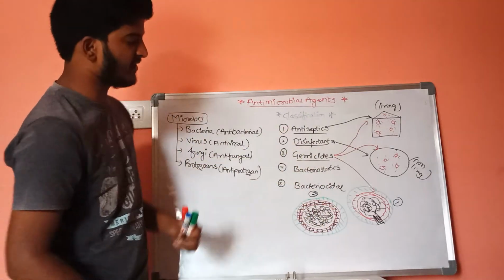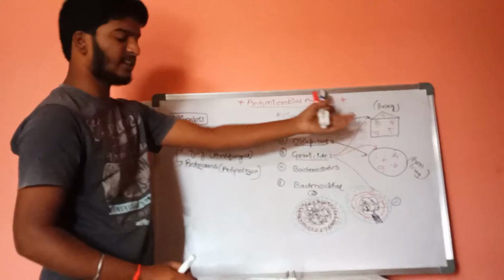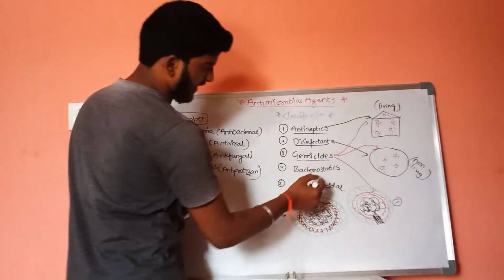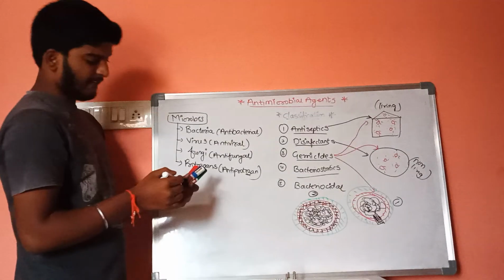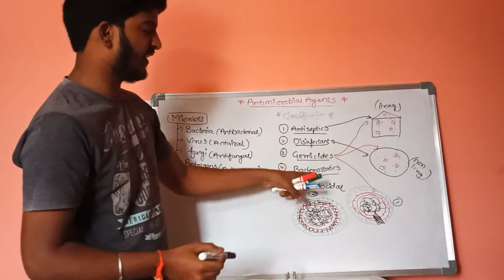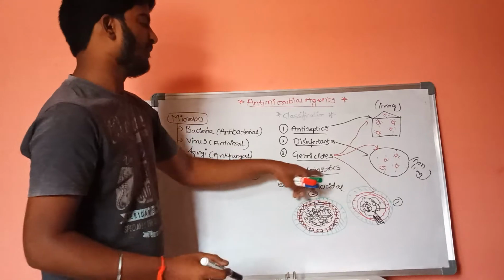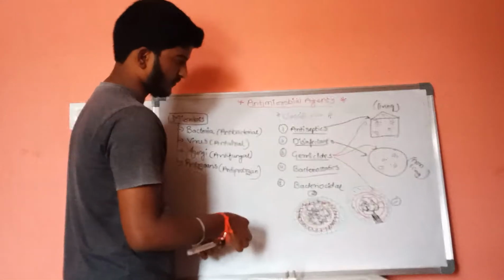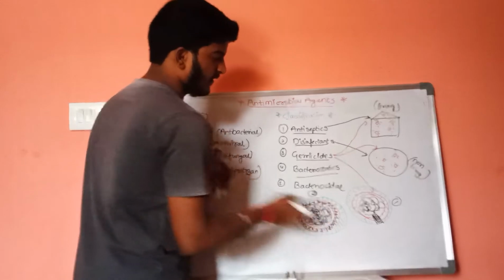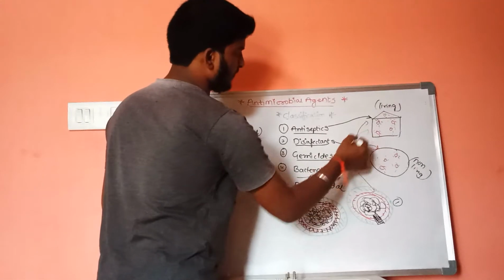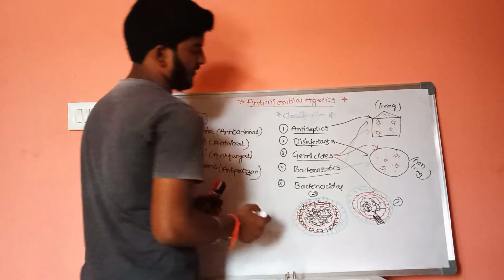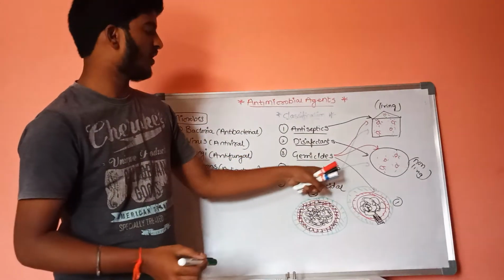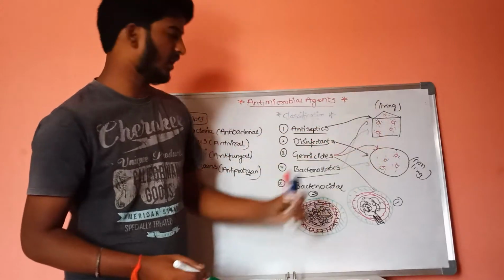This is about germicides. It will act on both living cells and non-living cells. And next one is bacteriostatics. Bacteria means bacteria, static means inhibition. These bacteriostatics will act on both living organisms and non-living organisms. It will inhibit the growth of microorganisms on the surface of living cells and non-living cells.